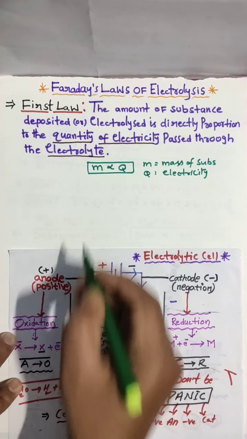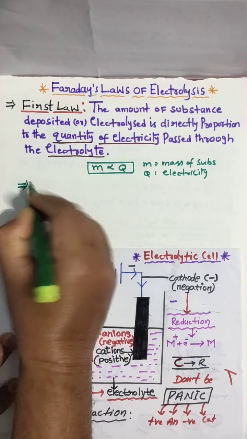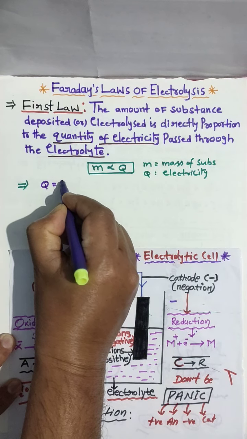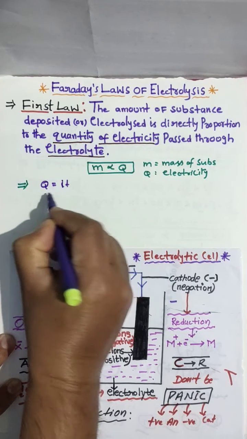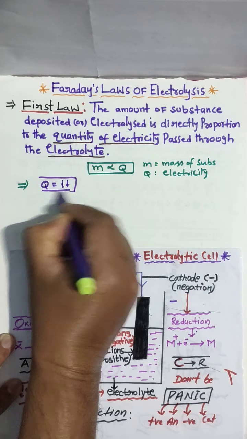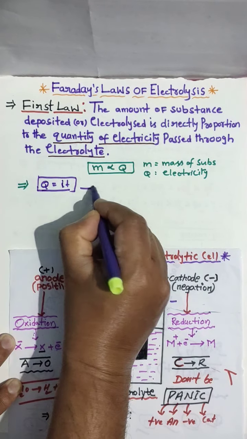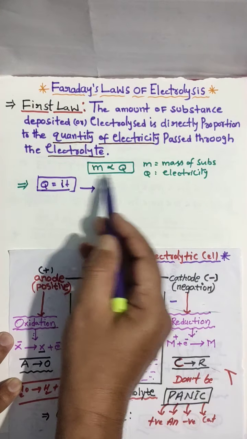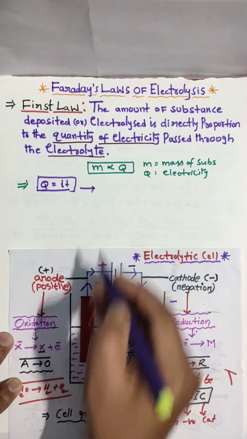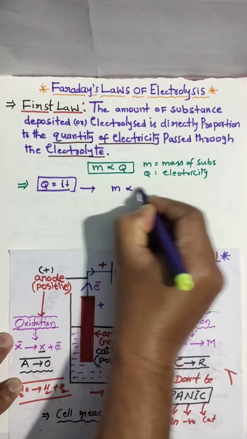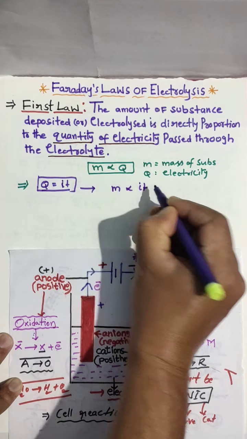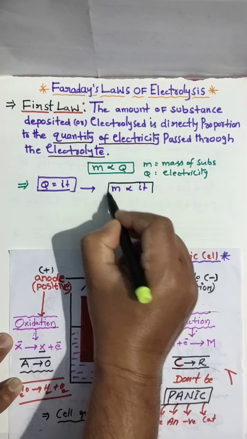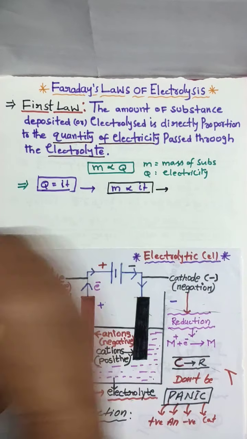But we learned that Q equals IT. We know already from our physics that Q equals IT. If you substitute Q equals IT in this equation, you get M is directly proportional to IT.